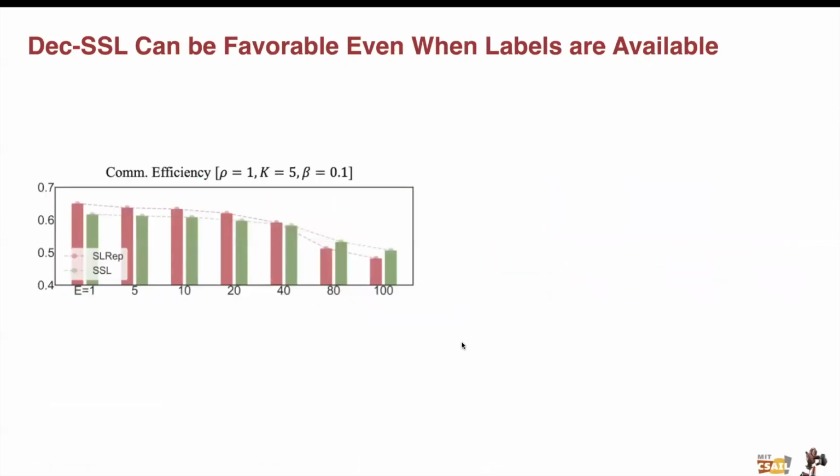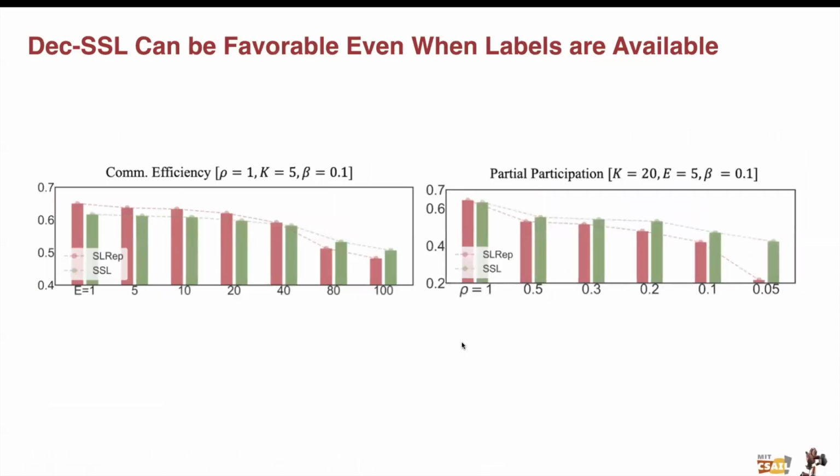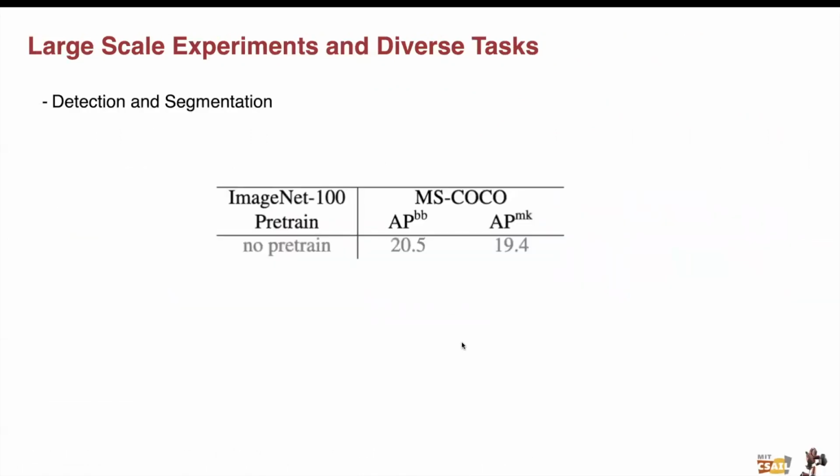In addition, we conducted experiments with changing communication epochs, shown in the x-axis. Dec-SSL shows much better robustness than SL representation, and similarly for partial participation ratios. In other words, Dec-SSL is more robust when fewer data sources participate at each round or when data sources are communicating less often.